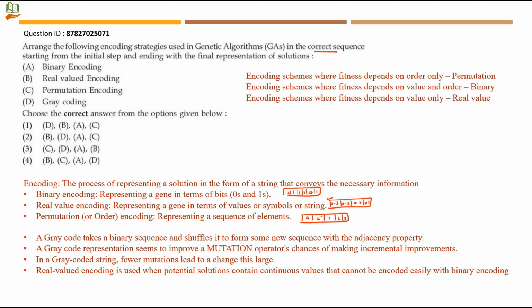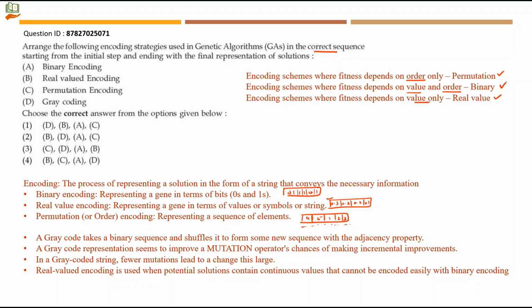Encoding schemes where fitness depends on order, we say it is permutation encoding. As I said earlier, the traveling salesman problem deals with the order of cities being visited in this example. When the fitness depends on value and order, we go with binary encoding, and when the fitness depends on value only, we go with real value.